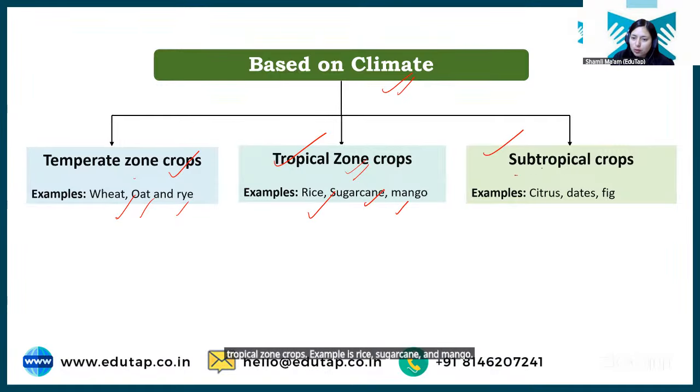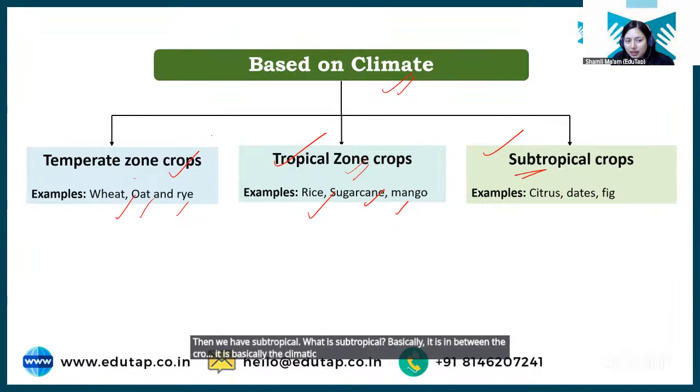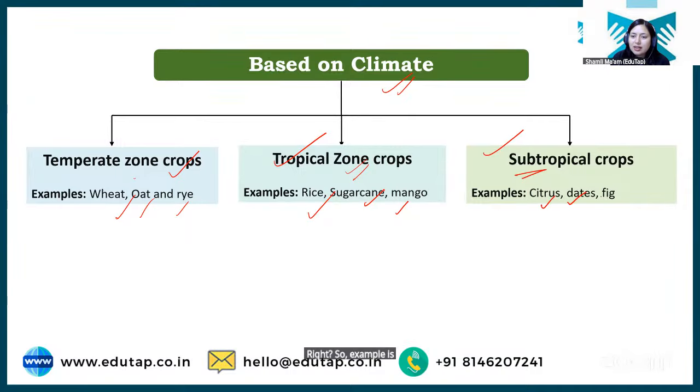Then we have subtropical. What is subtropical? Basically, it is in between. It is the climatic condition which is in between temperate and tropical. Neither too hot, nor too cold, right? So examples are citrus, date, and fig, which can be grown in subtropical regions. Clear? Is it clear till now?